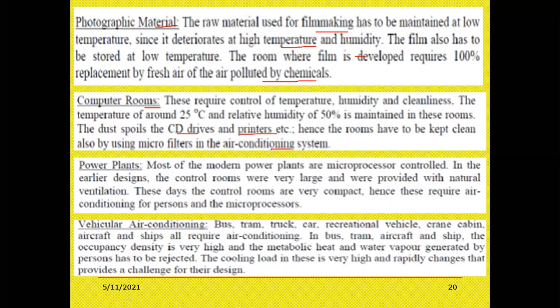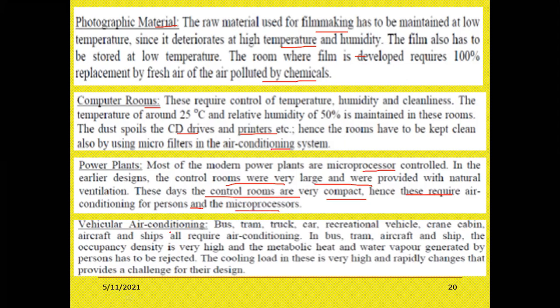Next, power plants. Most of the power plants are microprocessor controlled. So if you ever visit a power plant, there you will see a big microprocessor server. In the early designs, the control rooms were very large and were provided with natural ventilation. These days, the control rooms are very compact, hence this requires air conditioning for persons and microprocessors.